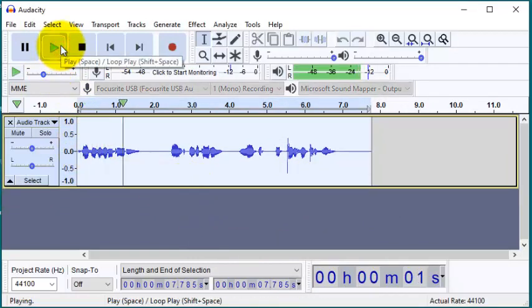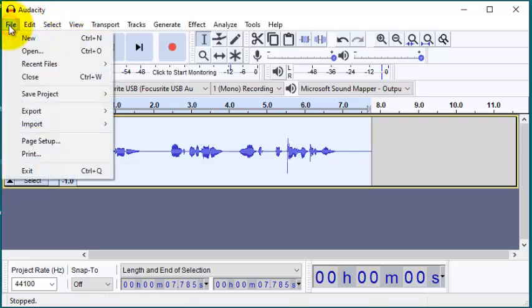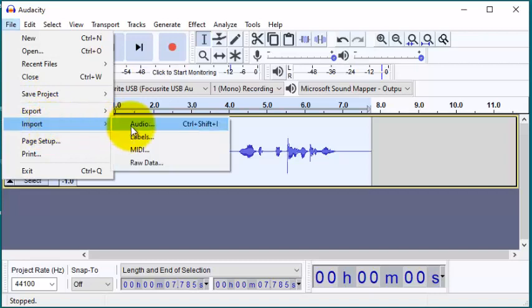There was a little garden, and in the garden lived a beautiful butterfly. So, the teacher wants to add music. So, in order to do that, we need to select a music file that we want to add. We can import it using File, Import Audio, or we can simply drag the file into it.